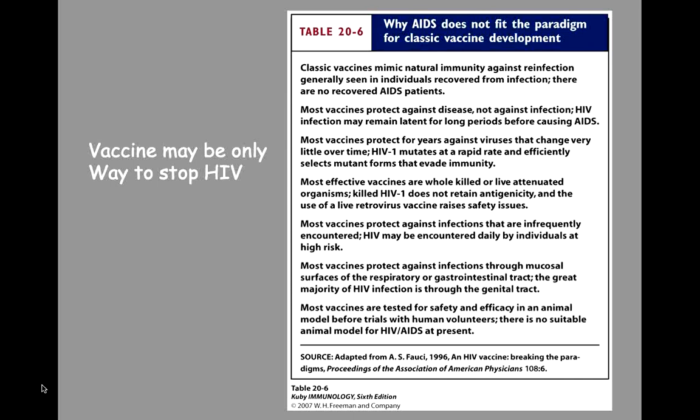As I told you, the rate of replication of this virus is very high. 10 raised to power 9 viruses per day are produced and they are infecting new host cells. Secondly, zidovudine not only inhibits the HIV-1 reverse transcriptase enzyme, but it also interferes with the human DNA polymerase. If zidovudine is incorporated into the DNA of the host cell, it kills them. So the precursors of the RBCs are especially sensitive to zidovudine. It causes anemia in addition to other side effects.